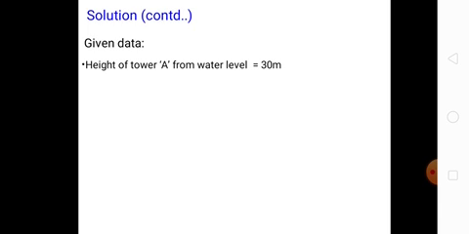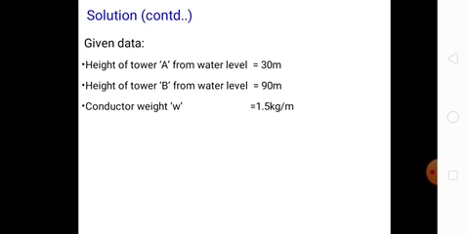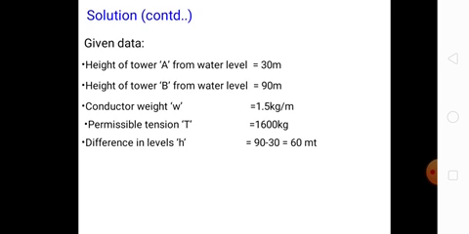So the given data is: the height of tower A from water level is 30 meters, height of tower B from water level is 90 meters, and conductor weight is 1.5 kg per meter. The permissible tension is T equal to 1600 kgs. The difference in levels is H equal to 90 minus 30, that is 60 meters.